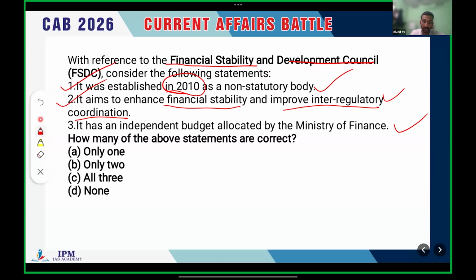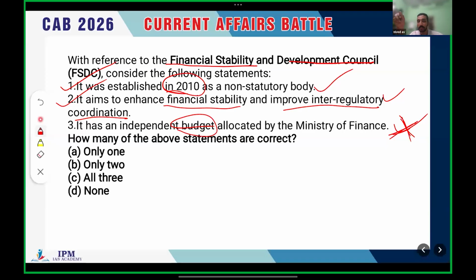And the third one, it has an independent budget allocated by Ministry of Finance. Okay, we have studied that it is wrong. Even though it is a high-level body, it doesn't have an independent budget to maintain the operations of this particular body. So that is the peculiar point here. It is a high-level body, but neither a statutory body nor a constitutional body, and also doesn't have an independent budget.